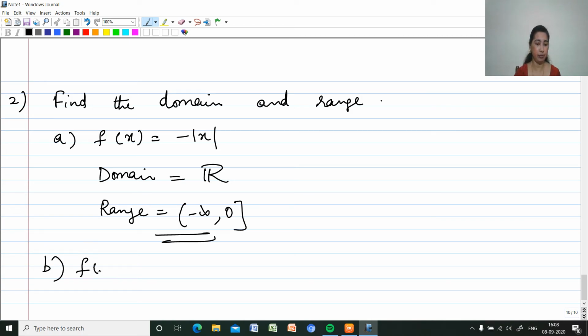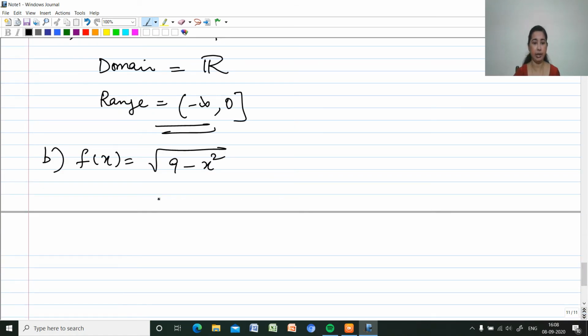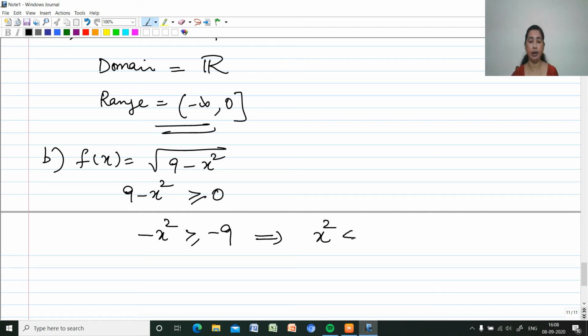Second question is f of x equal to root of 9 minus x square. So we know that inside the square root, everything will be positive. Always it will be positive inside the square root. So we can write that 9 minus x square will always be greater than or equal to 0, or minus x square greater than or equal to minus 9. I am multiplying throughout by minus 1, so that this becomes x square less than or equal to 9. The inequality also gets reversed if I am multiplying throughout by minus 1.